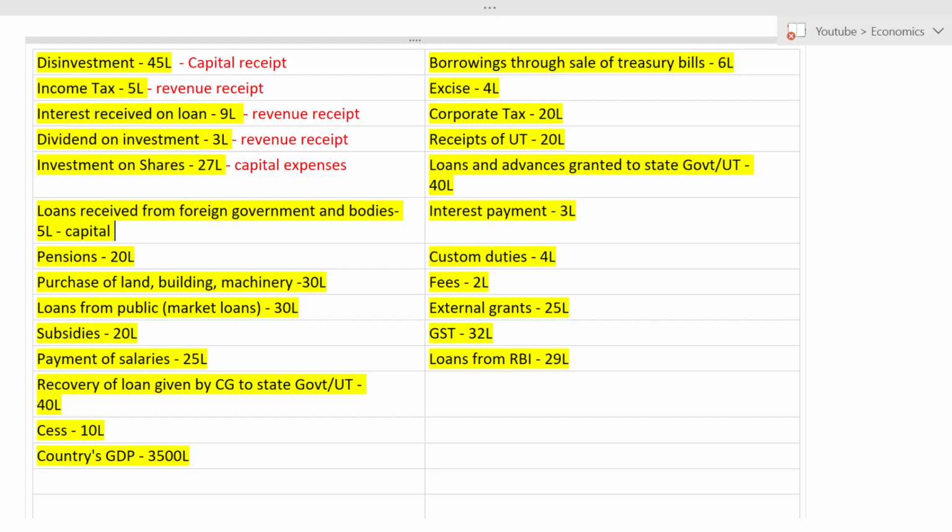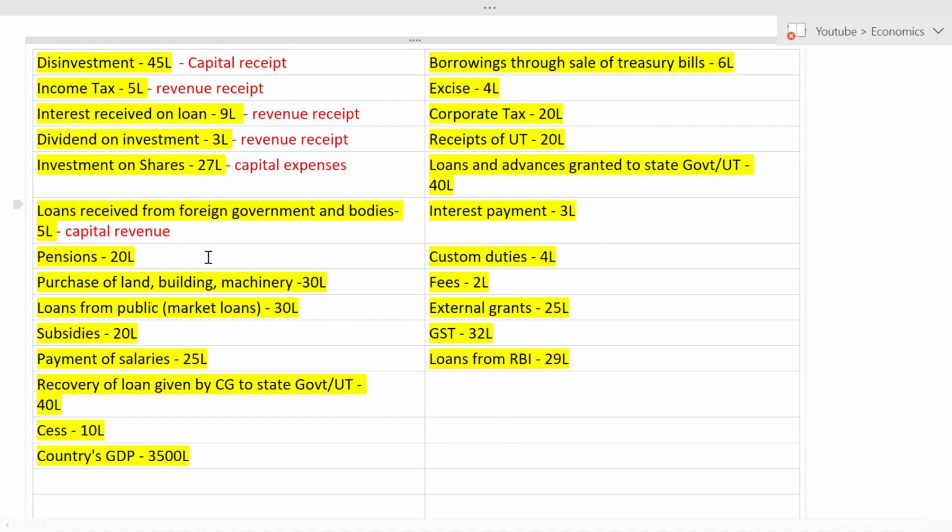So the next one, loans received from foreign government and bodies. I told you whenever a loan is received, it is capital. And first of all, loans received means money is coming in. So it is a receipt. So it is a capital receipt.